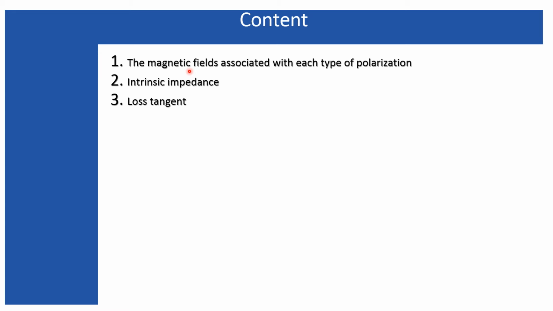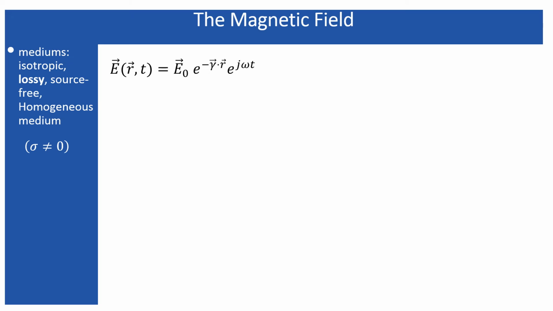Loss tangent. The loss tangent is one of the most important things I'm going to discuss in this lecture, because using the loss tangent you can identify whether the medium is a lossy medium or a non-lossy medium, or by what percentage it is lossy, by what percentage it is non-lossy, or whether it is a dielectric medium. Those things you can identify using the loss tangent. So these three things will be covered in this lecture.